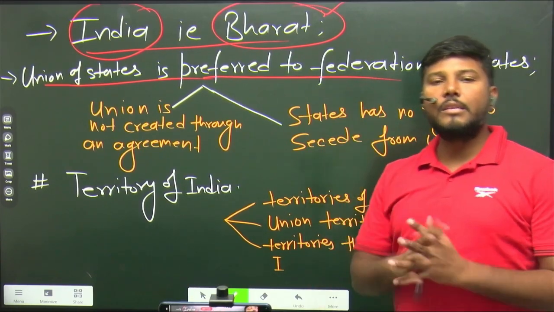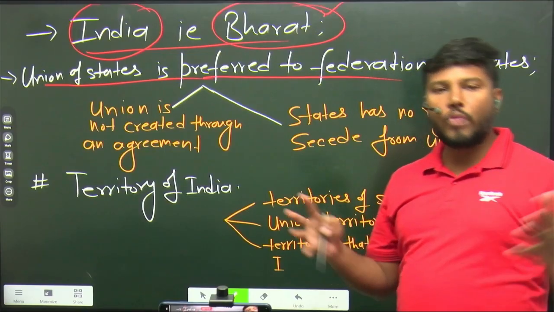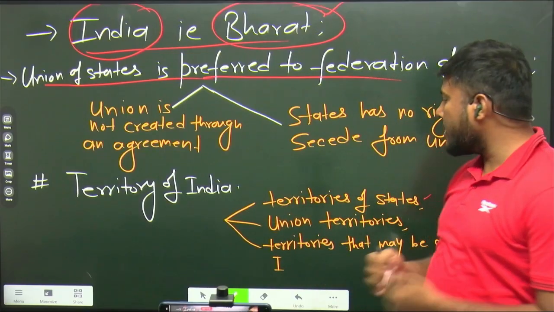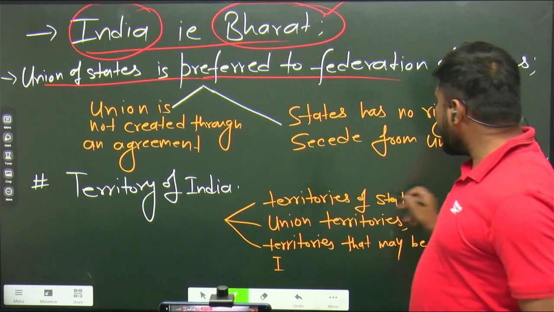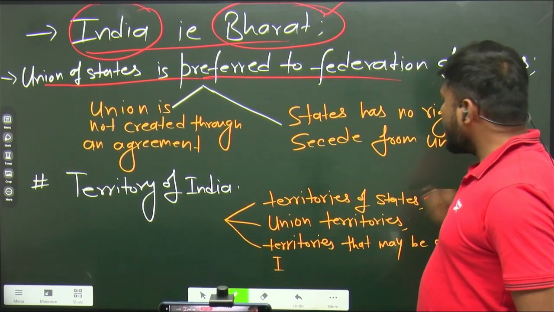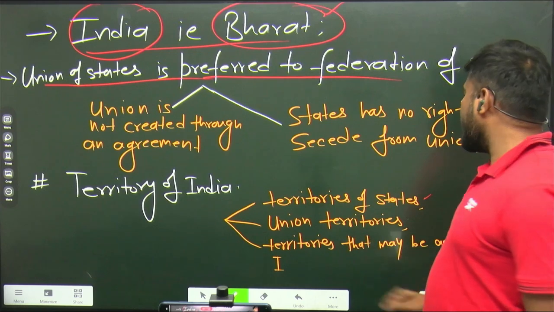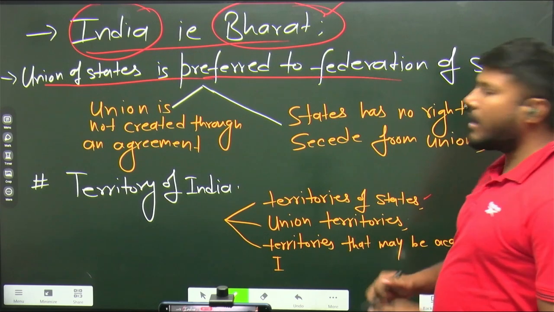Three categories. If you combine these three categories, then the territory of India will be there, right? So territories of states, union territories, and territories that may be acquired by India at any point of time.